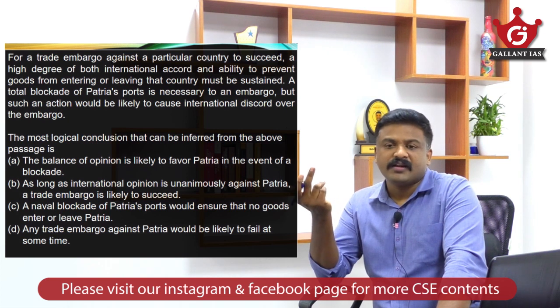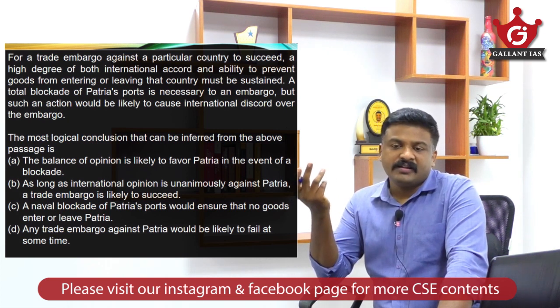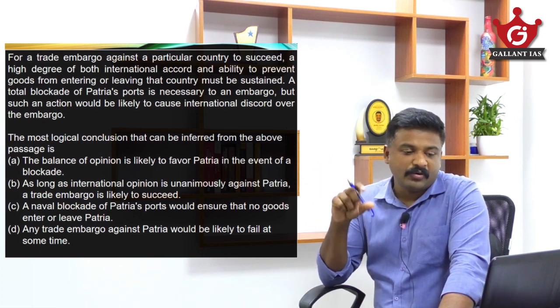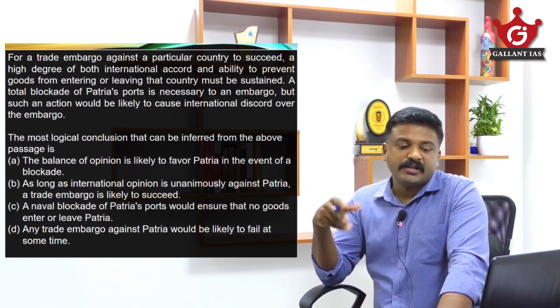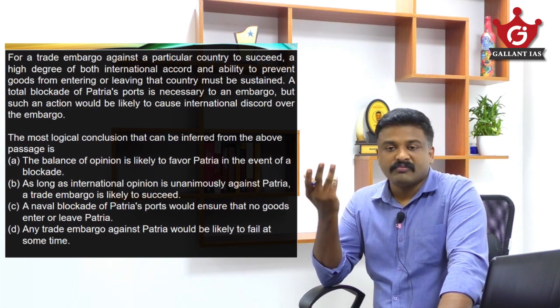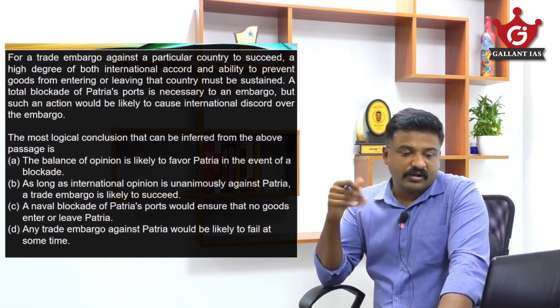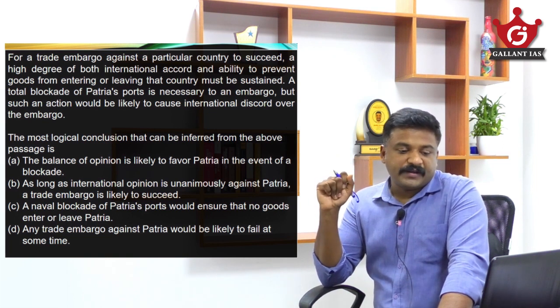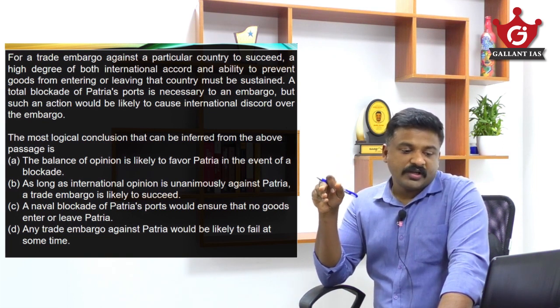Balance of opinion, yeah. From where is that added? Actually, it is not discussed here. The passage is not discussing that balance of opinion. Likely to favor Patria in the event of blockade. Where is balance of opinion? Leave it, out of the context, out of the scope. Now, as long as international opinion is unanimously against Patria, trade embargo is likely to succeed.